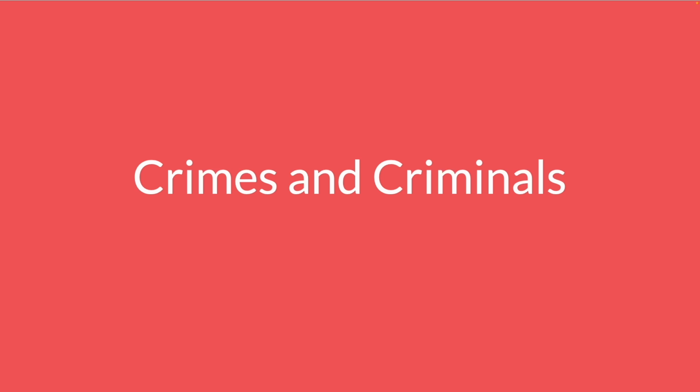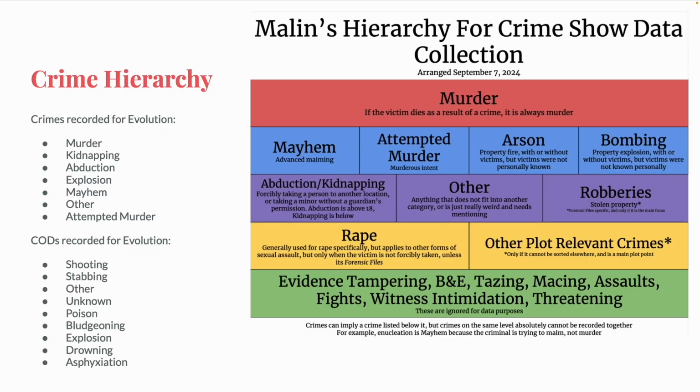The first section I want to talk about is crimes and criminals, because this is a crime show, and there was a variety of crimes this season committed by a variety of criminals. I made this hierarchy chart a few years ago, and this is what I base all my crime show analyses on. Basically, I record murder over all other crimes.